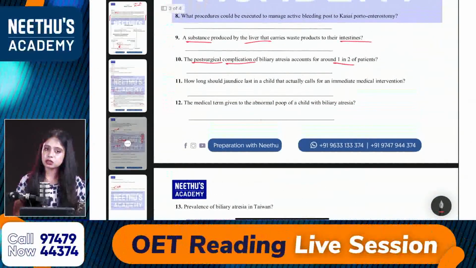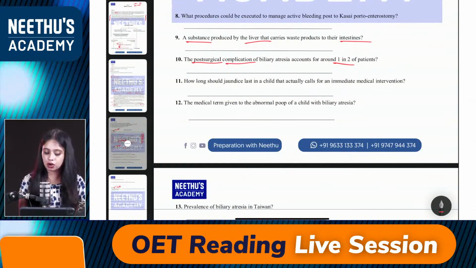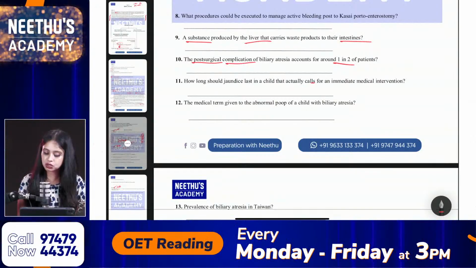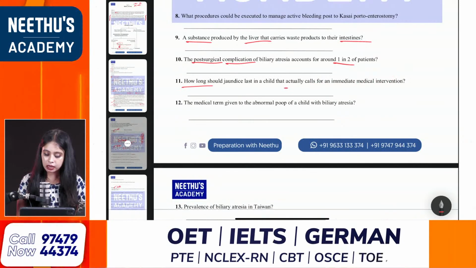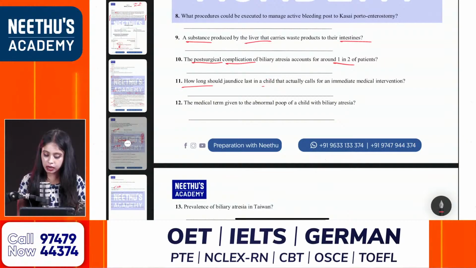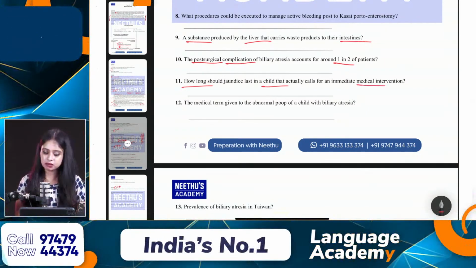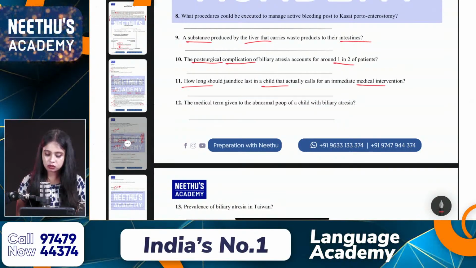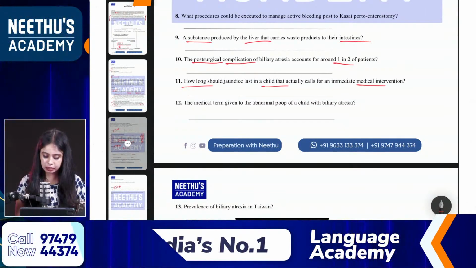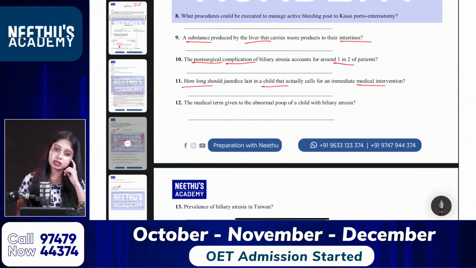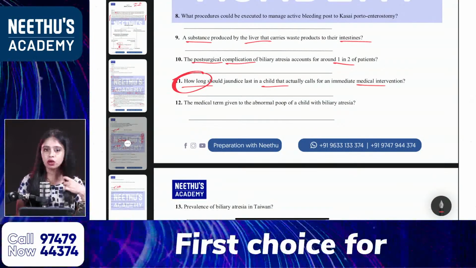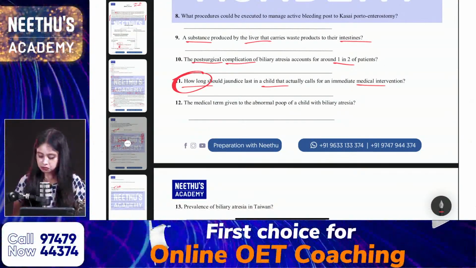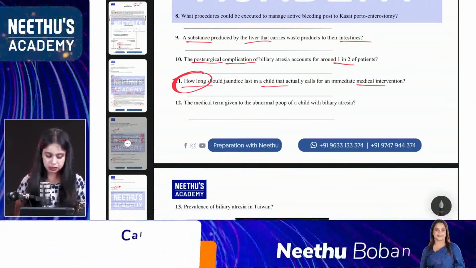Okay, and question number 11. How long should jaundice last in a child that actually calls for immediate medical intervention? So, how long? And child, then medical intervention. Yeah, so these are my keywords from the question. How long, then child, medical intervention. Yes. We need the time, duration, how long, which means the duration they are asking for. So, what duration is mentioned?